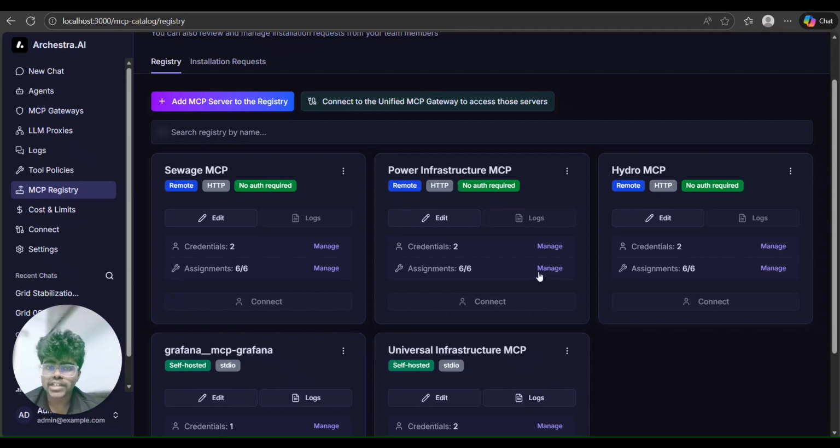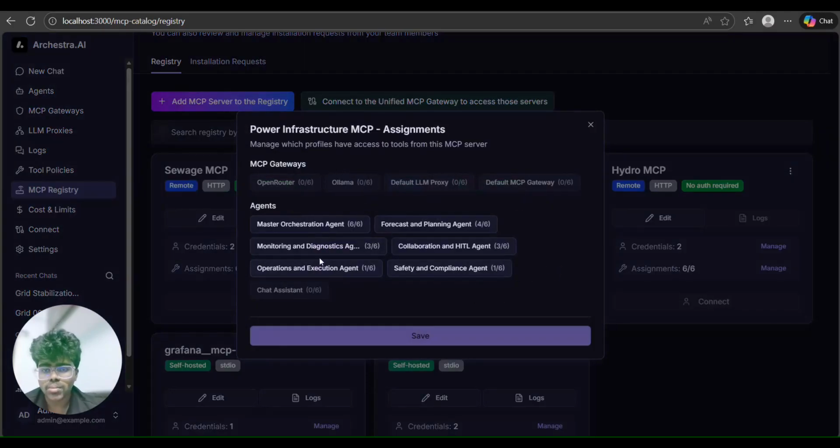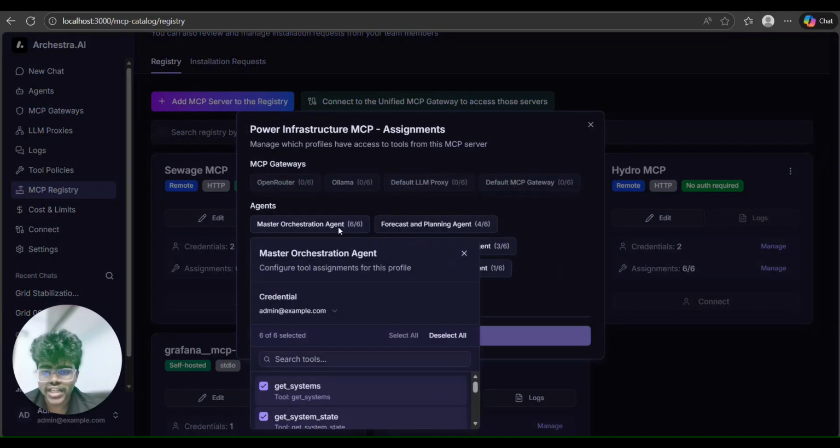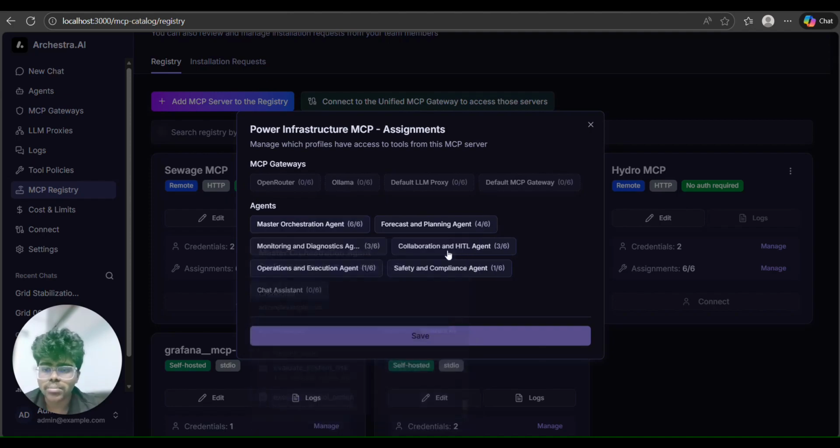Now each of these MCPs has different tools which can be assigned to different agents. Suppose I go to this power infrastructure and I have assigned all the 6 tools to the master agent: the get system state, topology, system risk, execute control action, because this monitors every agent in the loop.